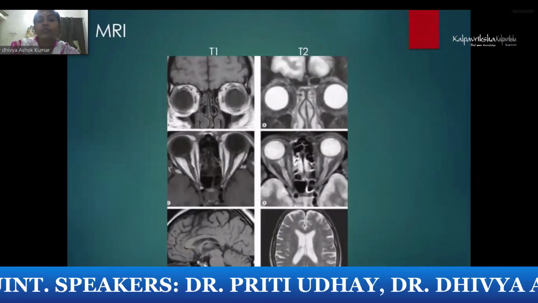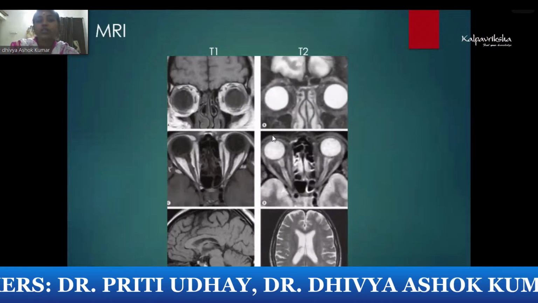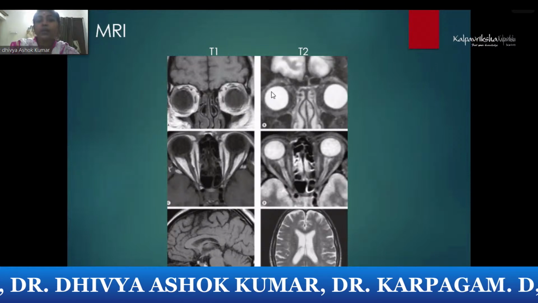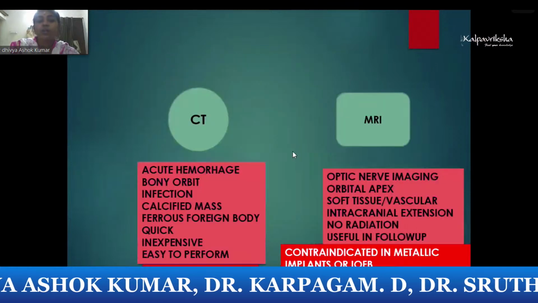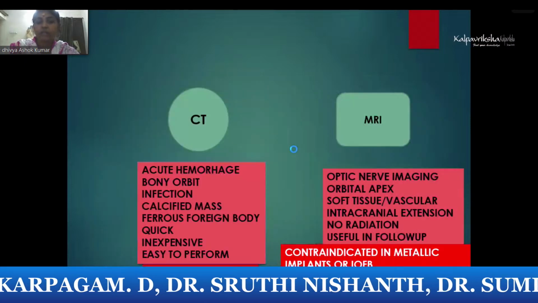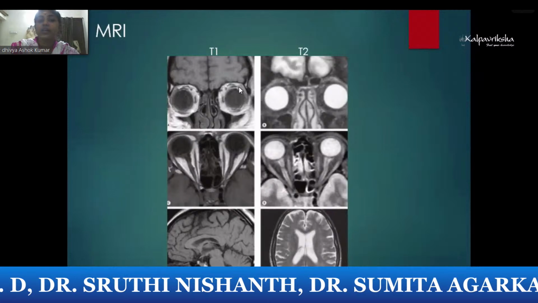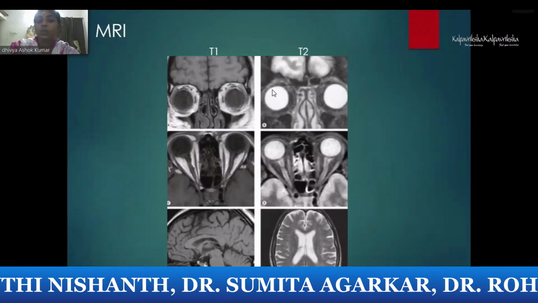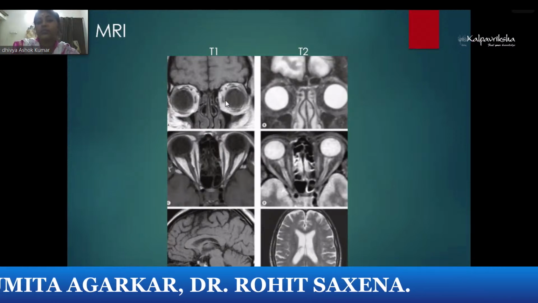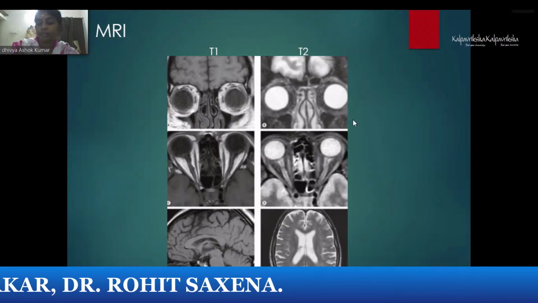Coming to the MRI evaluation, you can see this is the coronal section, this is the axial section. So this is a T1 weighted MRI, this is T2. So in T1, as you can see there previously, the vitreous is dark in color, and in T2 it is white, that is bright in color. So the fluids will be brighter in T2 relaxation, while fluids are darker in T1 relaxation.